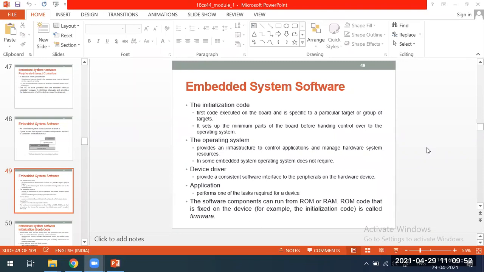Second step, diagnostics. What is diagnostics? It is going to check all the hardware which is connected: RAM, ROM, the keyboard, the internal processor. So many hardwares are there, and it tests whether they are in the working state. If you want to really check this, if you replace a working hardware with hardware that has some problem, and then you click on the power button, you will hear one beep sound.